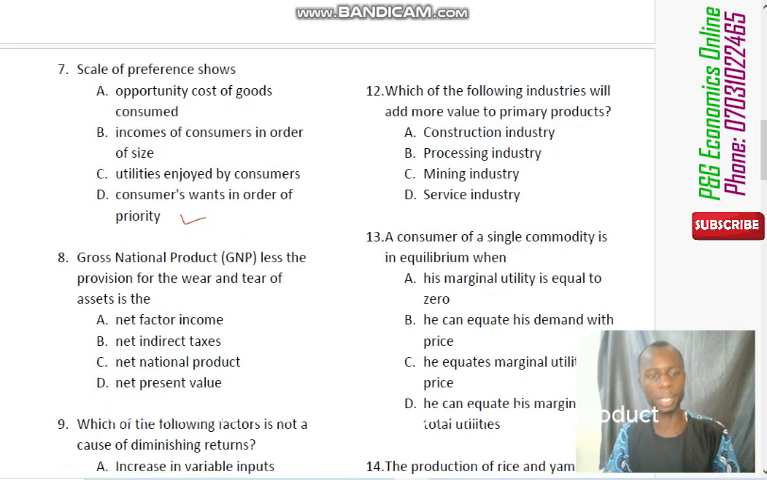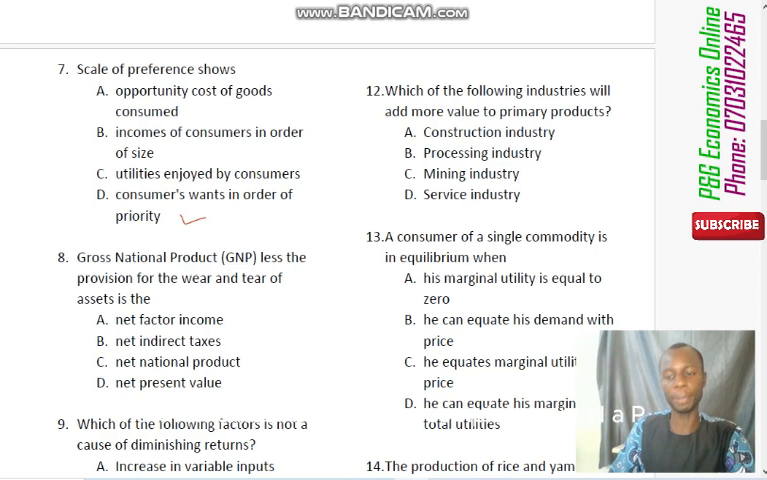Now question number 8 says that the gross national product, GNP, less provision for wear and tear of assets is the what? Now remember, how do you calculate your NNP, which is net national product? Of course, our net national product, NNP, is equal to GNP minus depreciation, minus D. And what is depreciation? It is wear and tear. So if you do that, you are going to get net national product.